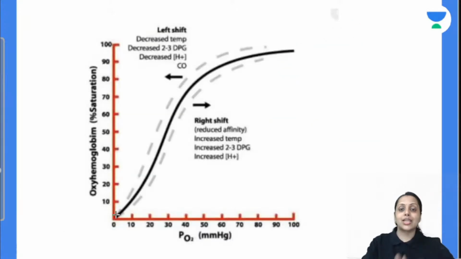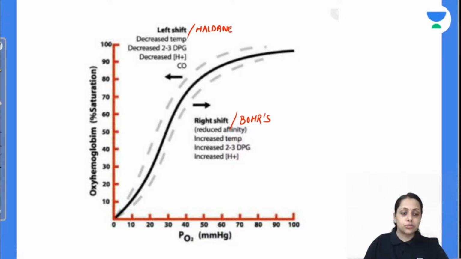So this is the summary. Right shift is also known as, जल्दी जल्दी रिप्लाई करो. Right shift is also known as Bose effect. Left shift is also known as Haldane effect. Right shift में what happens to P50?